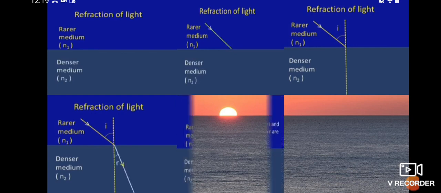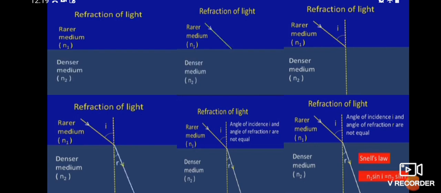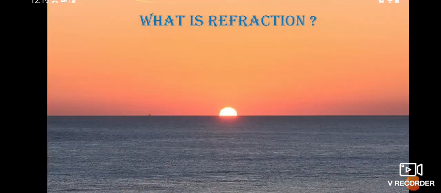Here Snell's law is also applicable. Here angle of incidence I and angle of refraction R are not equal. Okay students, so hence Snell's law is going to be applicable here. So what is Snell's law? N1 sin I is equal to N2 sin R. Okay, next, so this is all about refraction of light at plane surfaces.